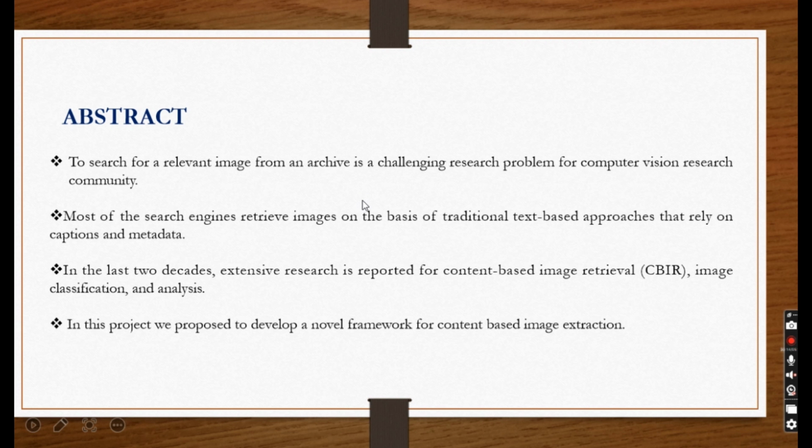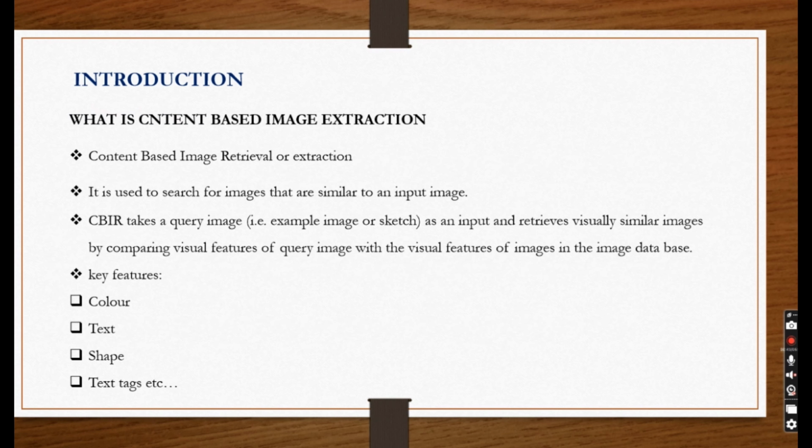Abstract. To search for a relevant image from an archive is a challenging research problem for the computer vision research community. Most of the search engines retrieve images based on traditional text approaches that rely on captions and metadata. In the last 2 decades, extensive research has been reported for content-based image retrieval. In this project, we propose to develop a novel framework for content-based image extraction.